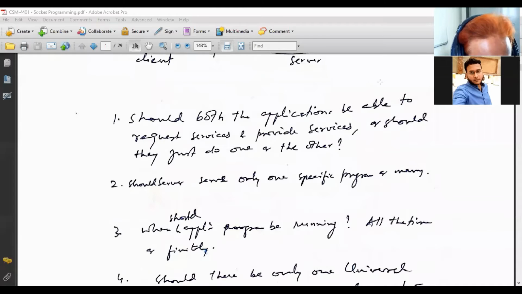Similarly, when should the application program be running? These two programs should be running all the time, or for a finite period of time. So these are the questions which come into our mind while designing client server programs or applications.